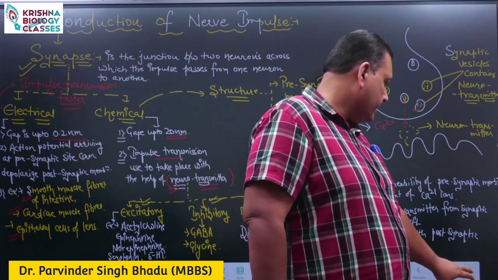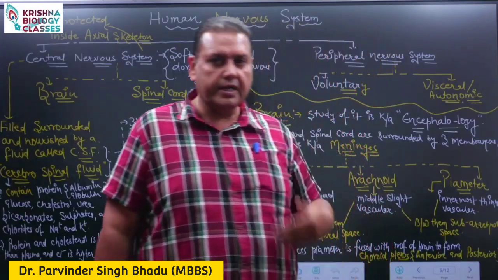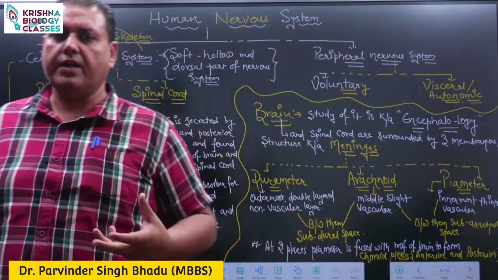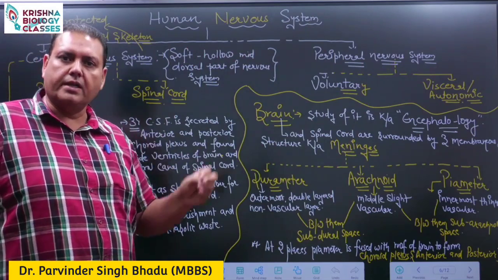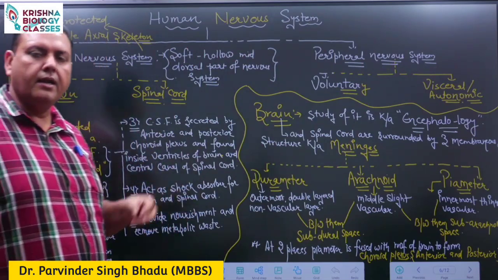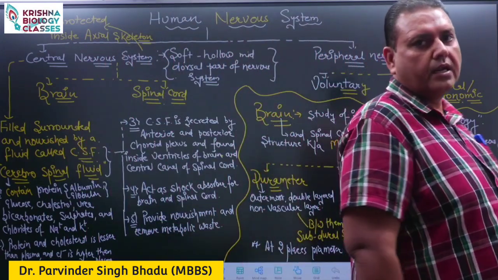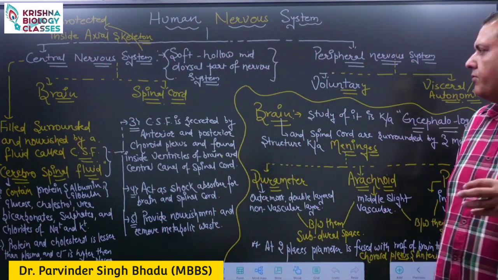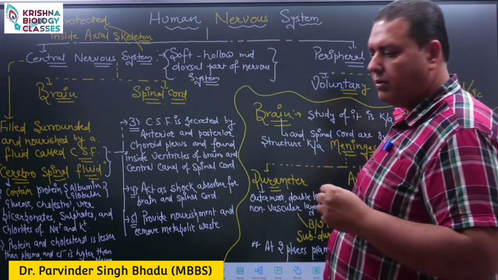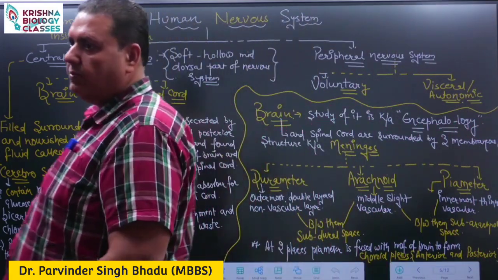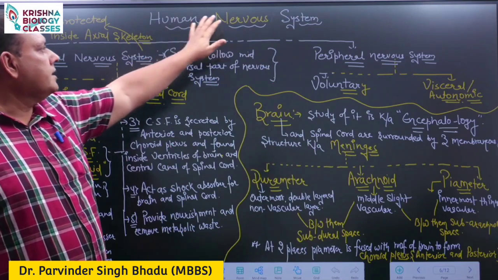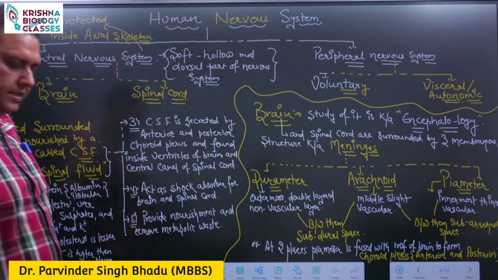Now, in today's class we will discuss the structure of the human nervous system, in which we will discuss the structure of the brain, the structure of the spinal cord, the cranial nerves, spinal nerves, and a few important points about the autonomic nervous system. So we will start with the structure of the human nervous system.